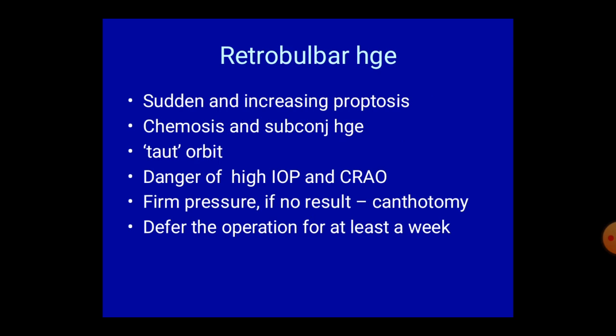Retrobulbar hemorrhage: sudden and increasing proptosis, chemosis and subconjunctival hemorrhage. The orbit becomes taut. Danger of high intraocular pressure and central retinal artery occlusion. We give some firm constant pressure. If no result, canthotomy should be done. Usually we defer the surgery for at least a week.